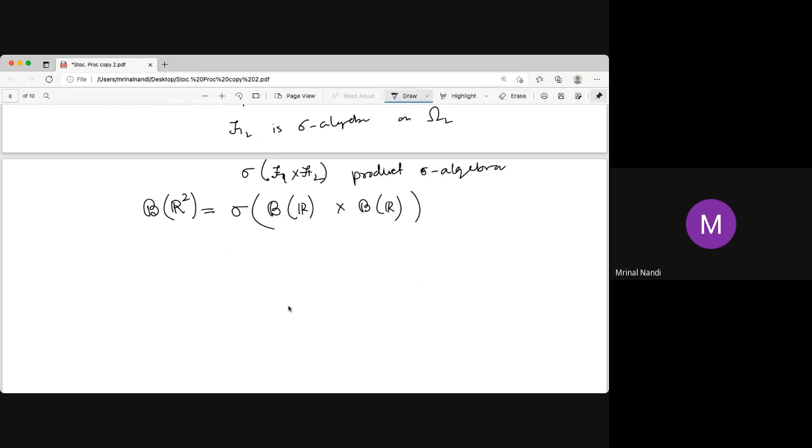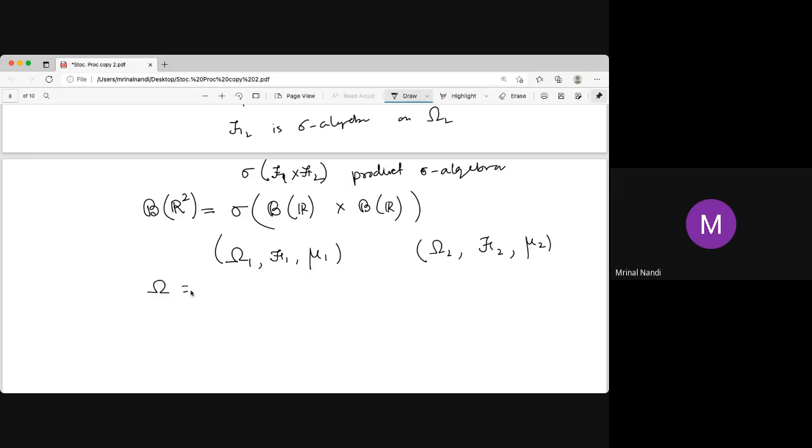Now you have to define a measure. Say we have omega 1 and the corresponding sigma algebra, and there is a measure, say mu1, on that. And omega 2, with script F2 another sigma algebra on omega 2, and another measure. You can think of it like a probability: this is a sample space, this is an event space, and this mu1 is a probability. And there is another sample space, another event space, and another probability function. You can take that as a special case.